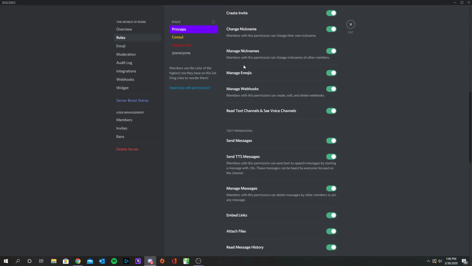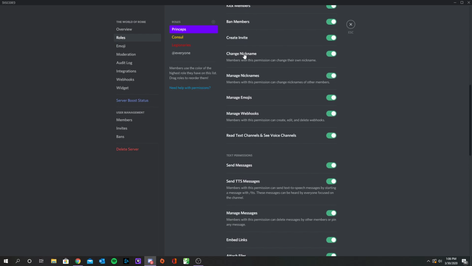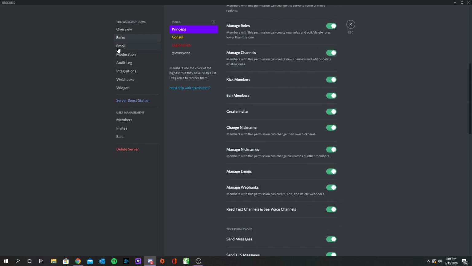Besides that, you also are able to manage people's nicknames, and you can change your own when you make your account. If you don't like your name to be real in this server, it can be real because this server is a private server. And I've asked that everybody change their name to their actual name in the start area, but if they don't, then you can always go in and have them change it forcibly. If somebody changes their name to something you do not like, manage nicknames allows you to change it for them. And I'll show you what that looks like here in a second as well.